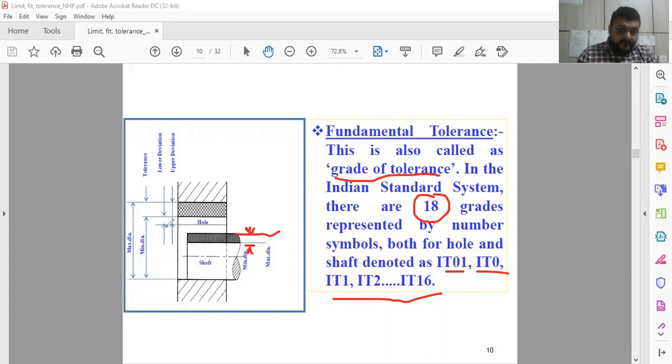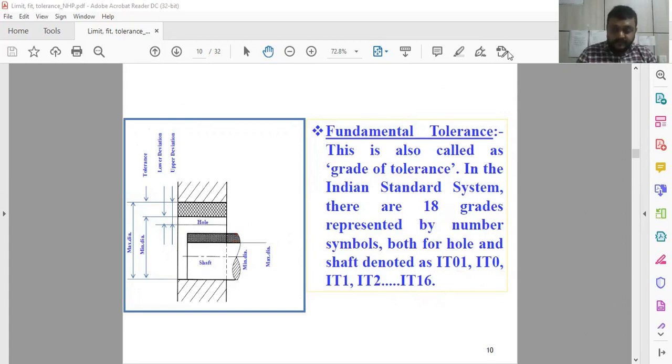And in the same way, lower deviation and upper deviation. Here you have to decide the zero line, any zero line in between these two tolerances, and decide the lower deviation and upper deviation for the shaft system also. Same thing is there.